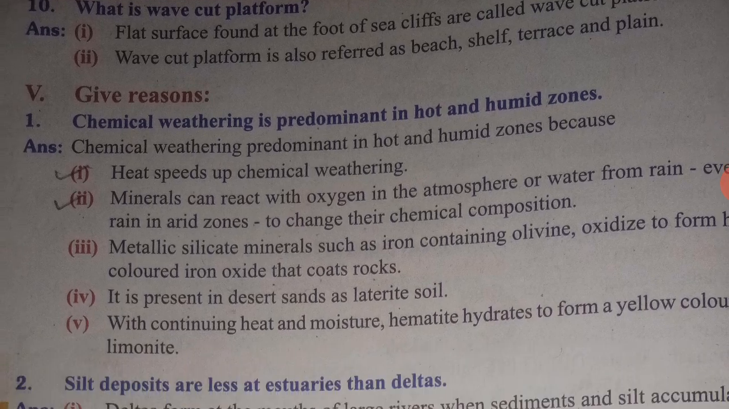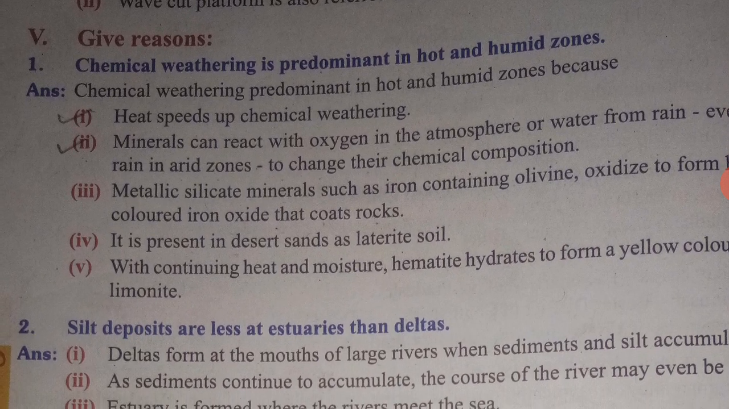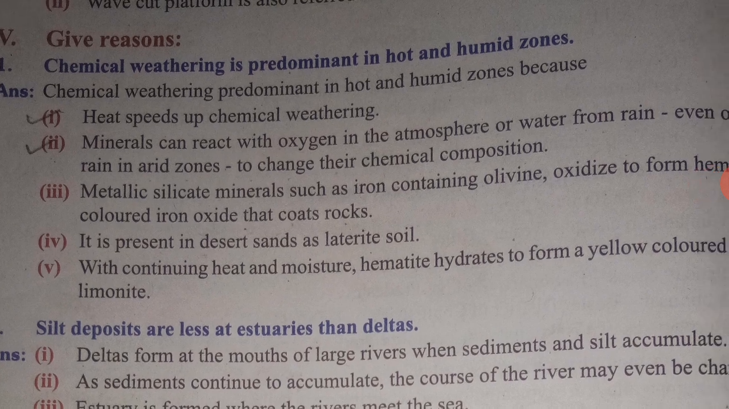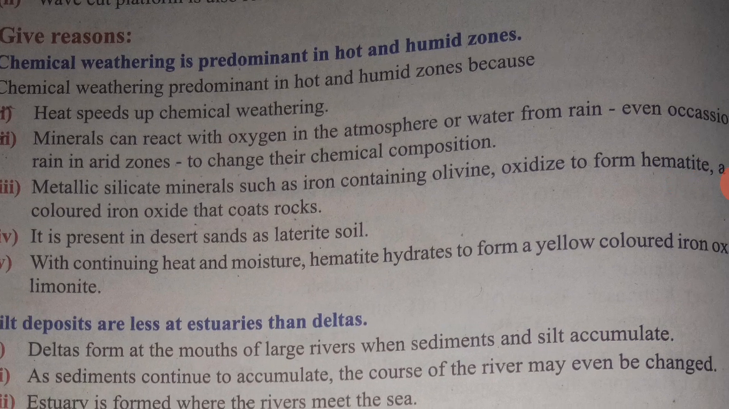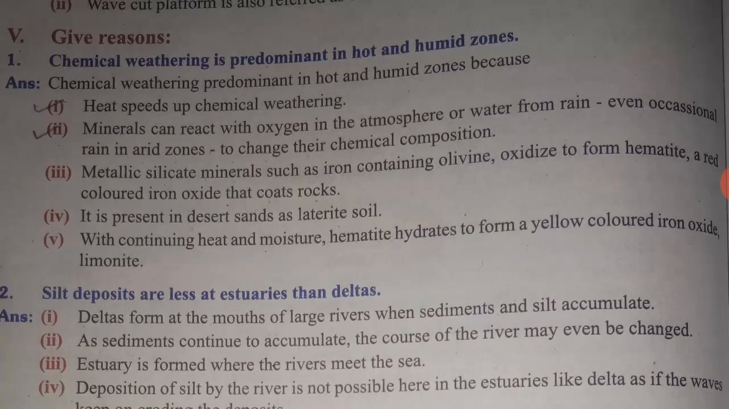Then 5th Roman letter, chemical weathering is predominant in hot and humid zones. Our answer is, chemical weathering is predominant in hot and humid zones because heat speeds up chemical weathering. And second point, minerals can react with oxygen in the atmosphere or water from rain, even occasional rain in arid zones, to change their chemical composition. The 2 points are enough.